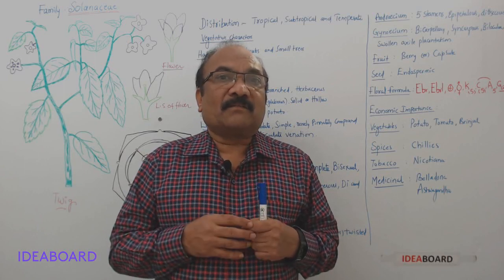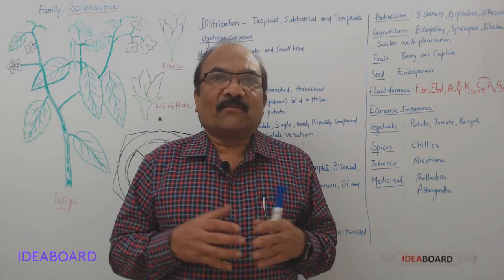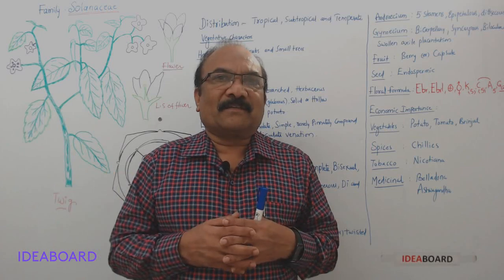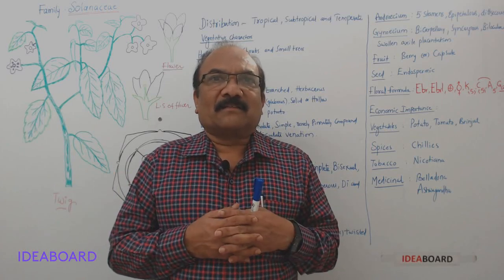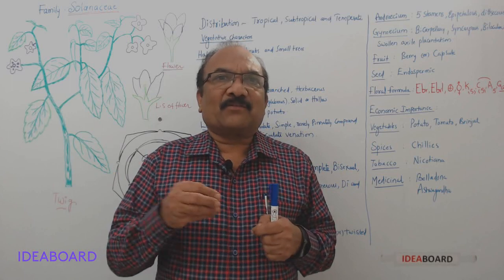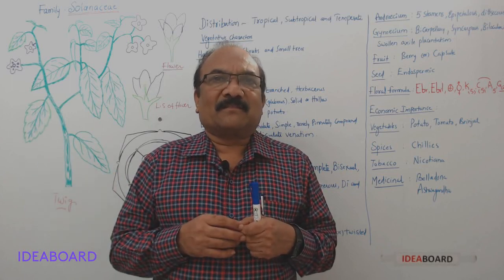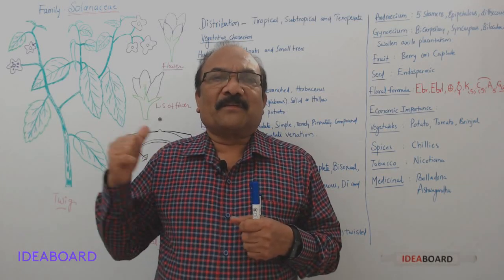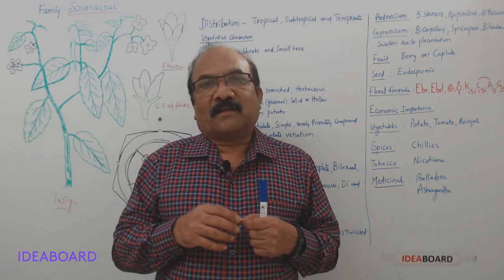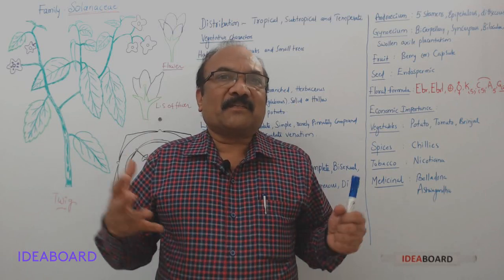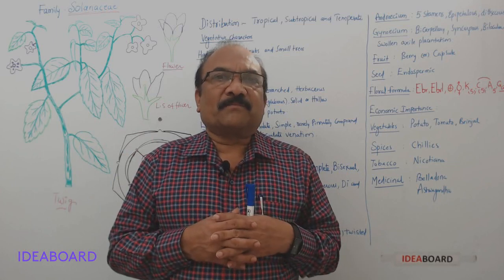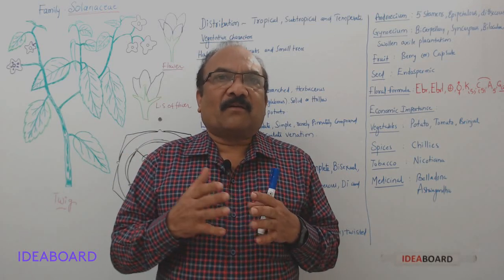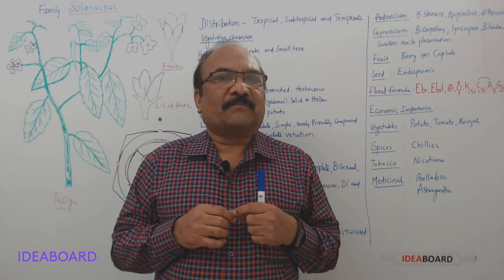And the chilies, without which we won't like the food, the spice. Okay, the chilies which add spice to our curries belong to the family Solanaceae. And not only that, capsicum or Shimla mirchi plants also belong to this family.